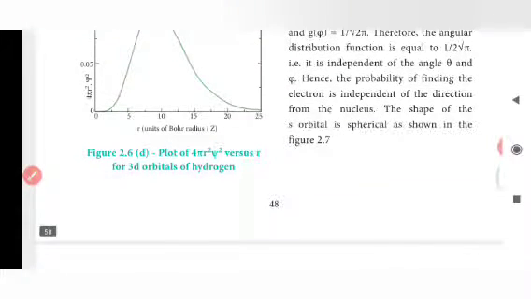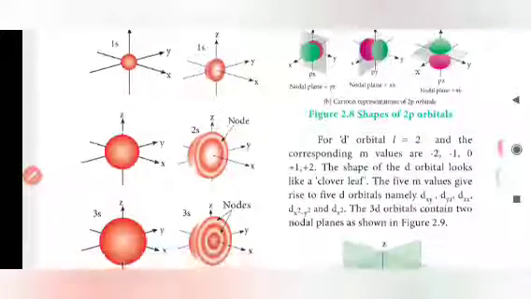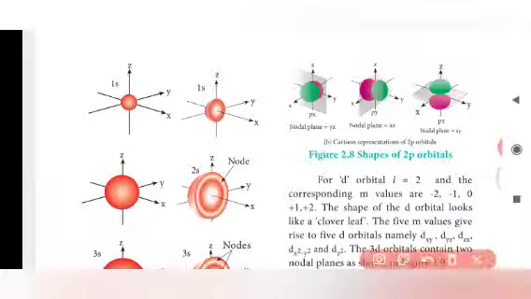By using this equation and this plot, we can determine the shape of s orbital, that is nothing but spherical. This is called an s orbital, this is called a 1s orbital. And we don't have any nodes in the 1s orbital, but we have